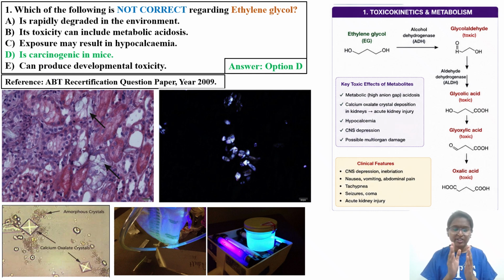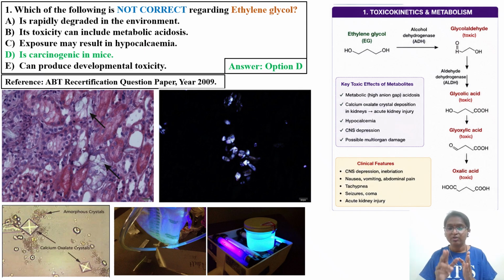The right answer is in the green text. The question is which of the following is not applicable with respect to ethylene glycol. The right answer is that ethylene glycol will not cause cancer in mice studies. Some studies were conducted in mice and rats, and they found negative results. It was not carcinogenic in mice or rats in 2-year lifetime carcinogenicity studies.